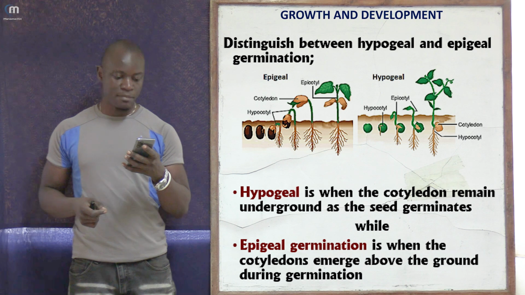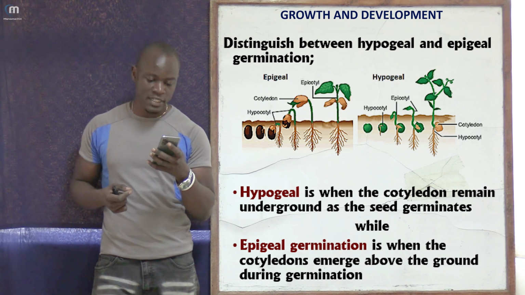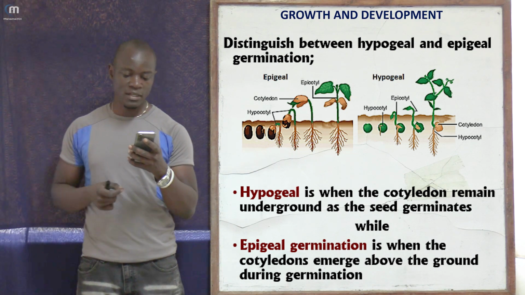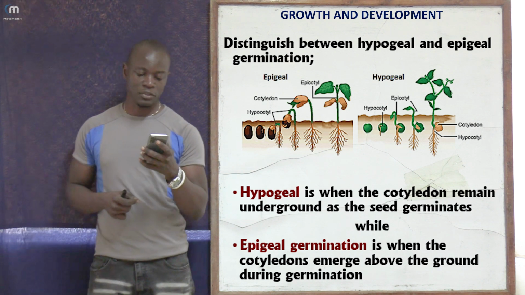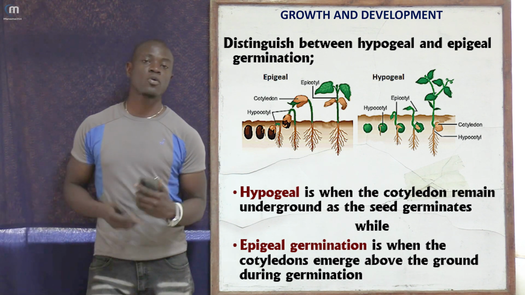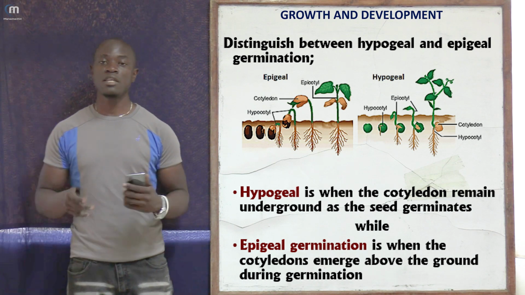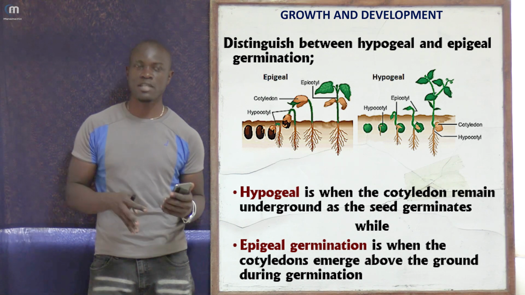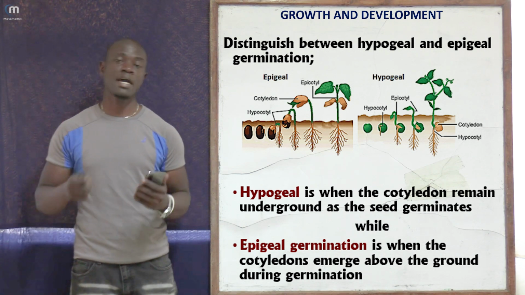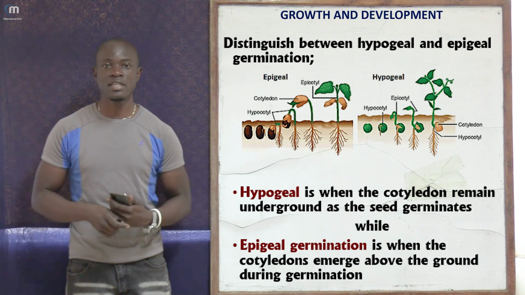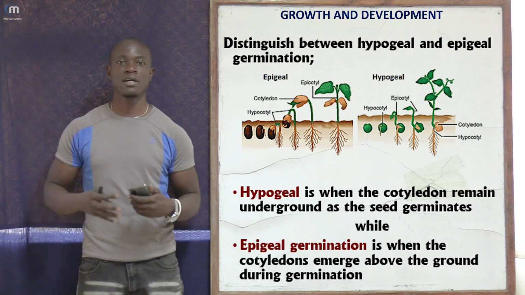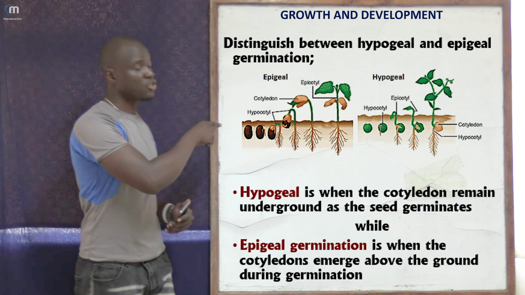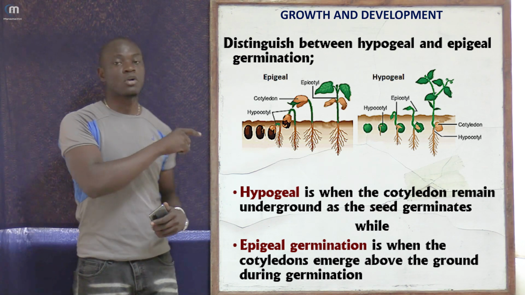So, the next question we are being asked here is: differentiate between hypocotyl and epicotyl in germination. These also come from the types of germination we have just discussed, which are epigeal germination and hypogeal germination. The hypocotyl lies beneath the cotyledons and above the roots. So beneath the cotyledons and above the root, that region is called the hypocotyl.